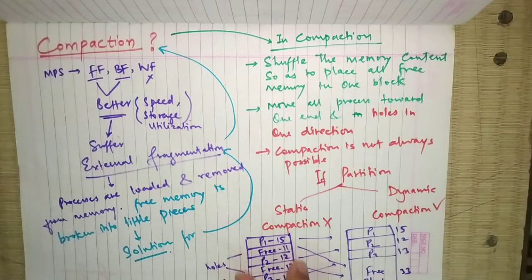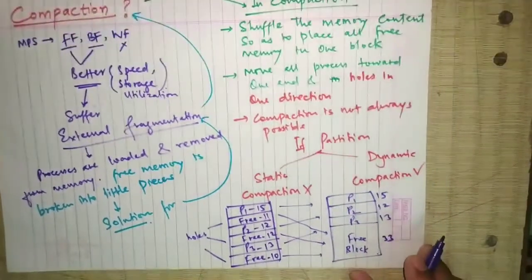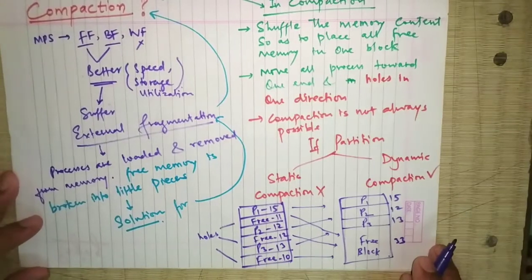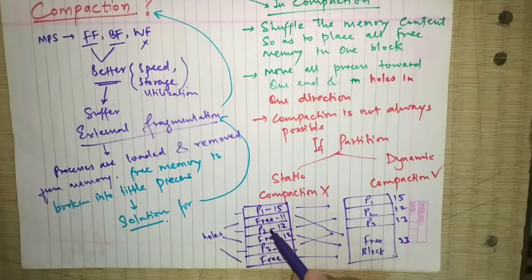What was the solution? This is the solution. If you see, we have processes at different locations, P1 over here, P2 over here and P3 over here. The free memory is there in the middle of two processes.